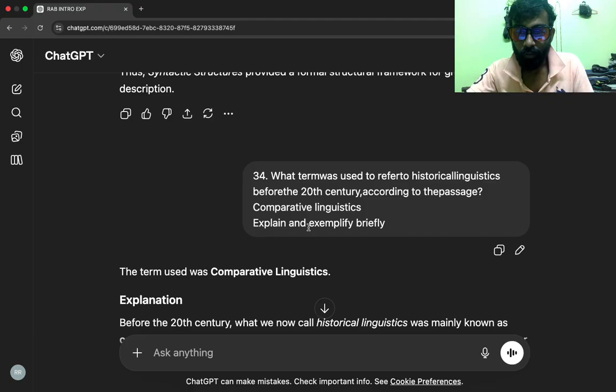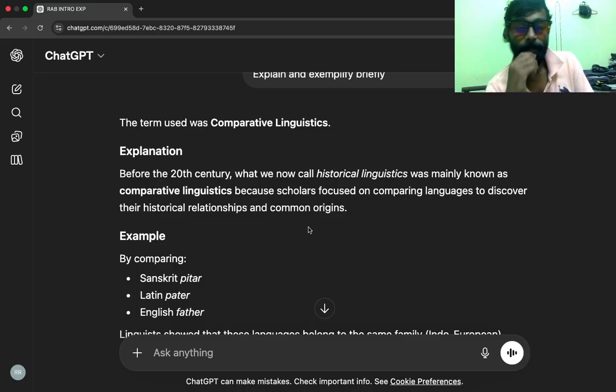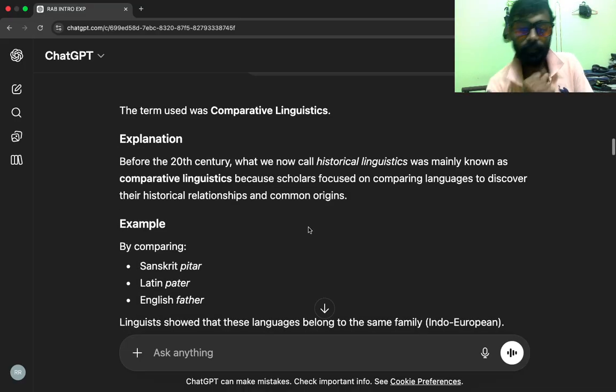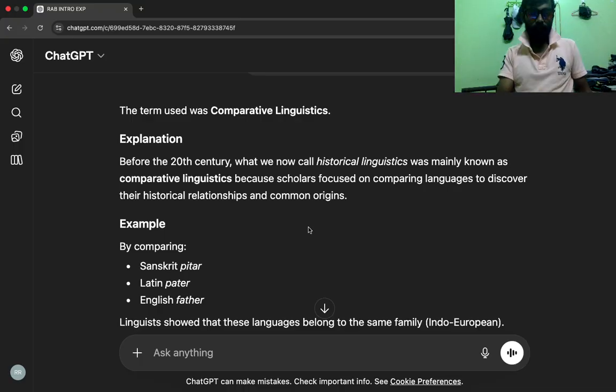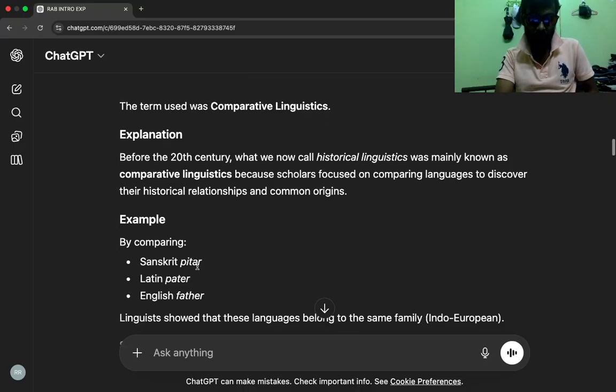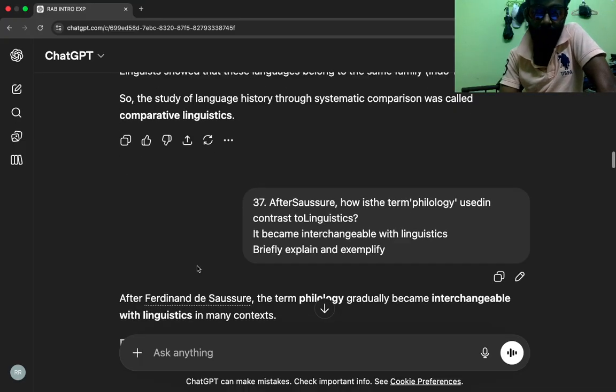The term used to refer to historical linguistics before the 20th century, according to the passage, is comparative linguistics. Explanation: before the 20th century, what we now call historical linguistics was mainly known as comparative linguistics because scholars focused on comparing languages to discover their historical relationships and common origins. Example: by comparing Sanskrit pitar, Latin pater, and English father, linguists show that these languages belong to the same family, Indo-European. So, the study of language history through systematic comparison was called comparative linguistics.